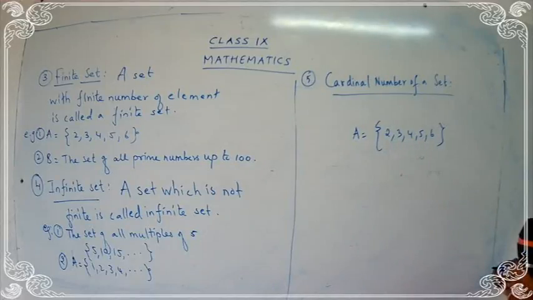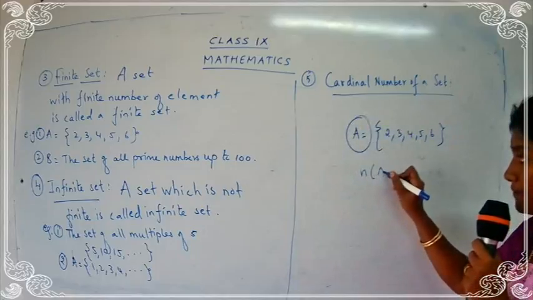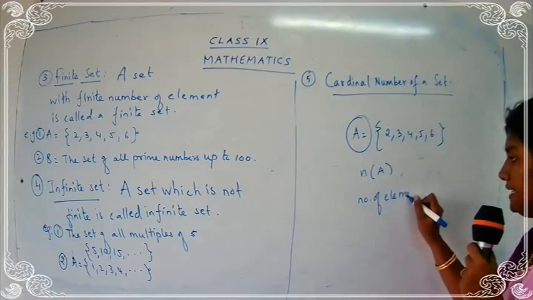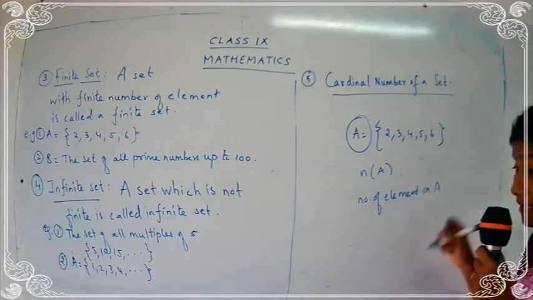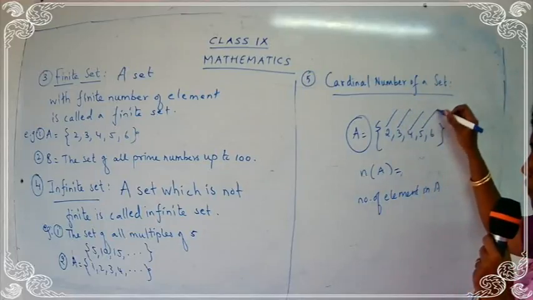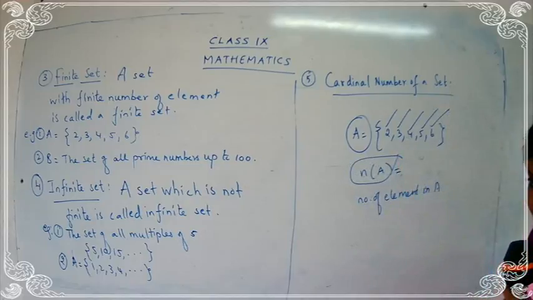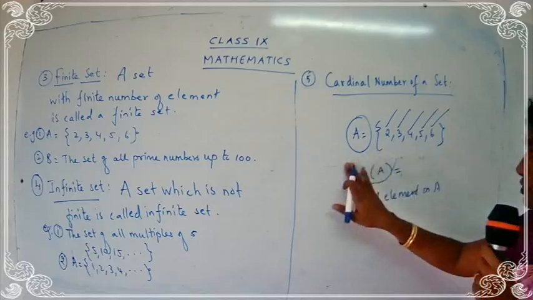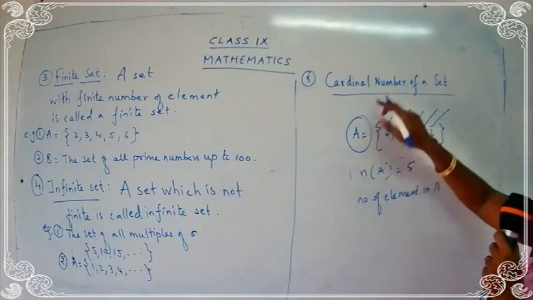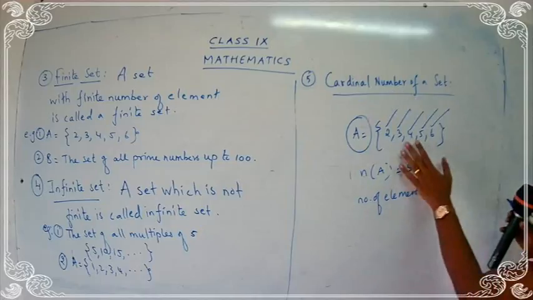Okay, now what are we going to do? We have to find out the number of elements here. So what is n of A? How to read this? Number of elements in A. How many elements are there? 1, 2, 3, 4, 5. So total how many members are there in A? We have 5 members. So what is the cardinal number of A? The cardinal number of A is 5, because totally 5 elements are there.